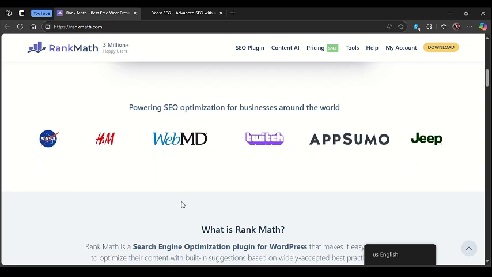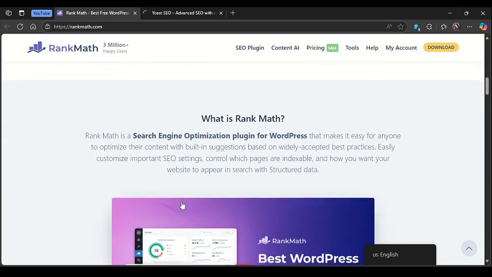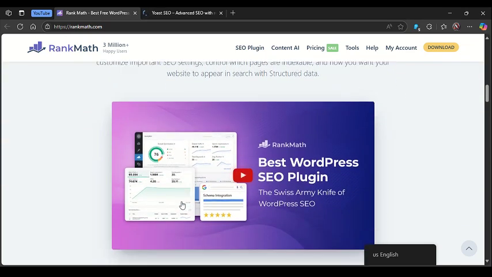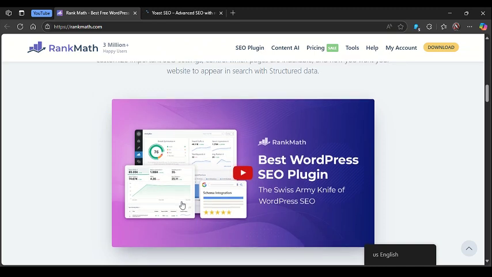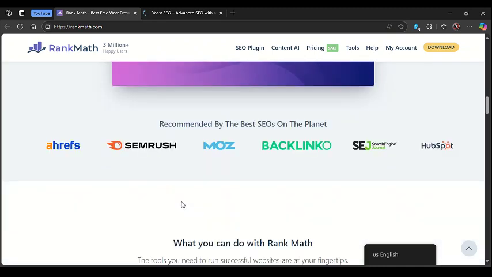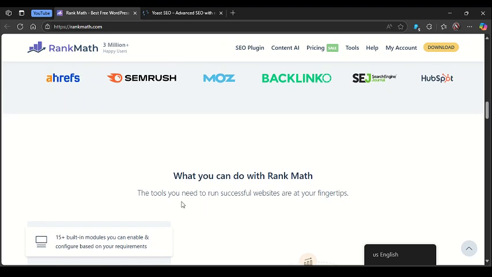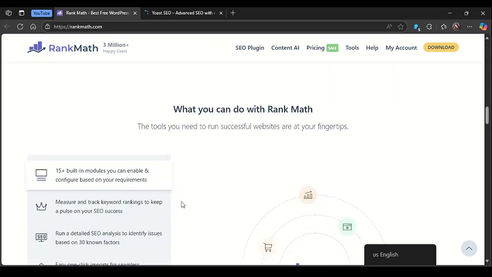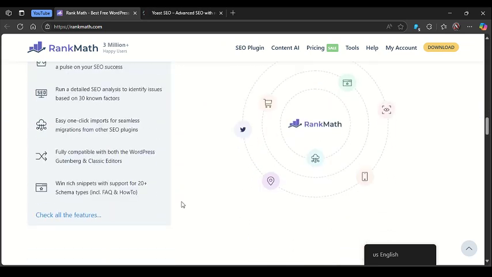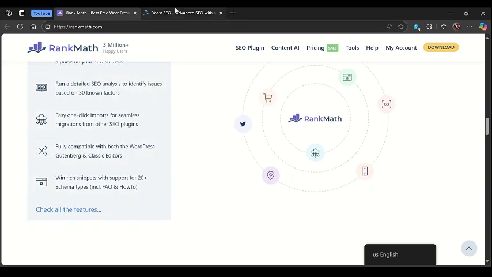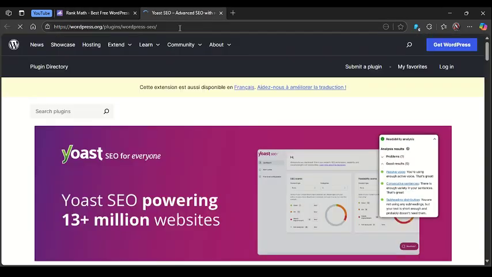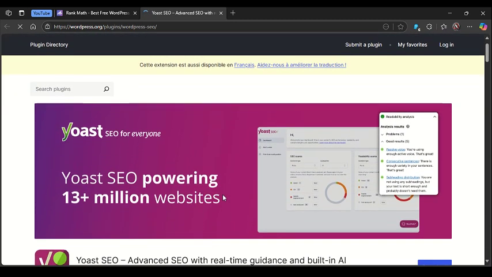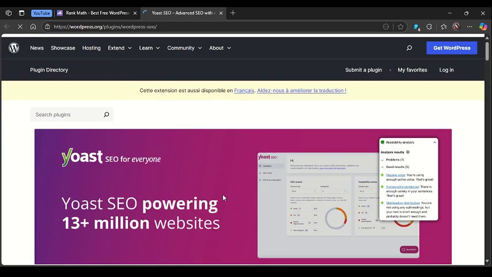RankMath gives you advanced schema markup, multiple keyword optimization, AI-assisted content suggestions, and instant indexing without extra plugins. Its interface feels lighter and more streamlined, and the built-in analytics dashboard lets you track ranking and search performance inside WordPress. For users who want the most features without paying a premium price, RankMath is incredibly hard to beat.